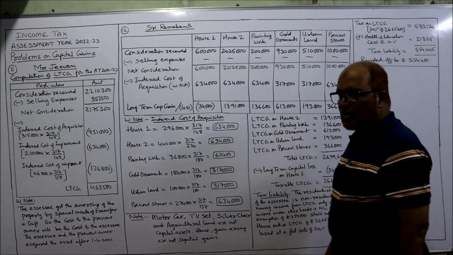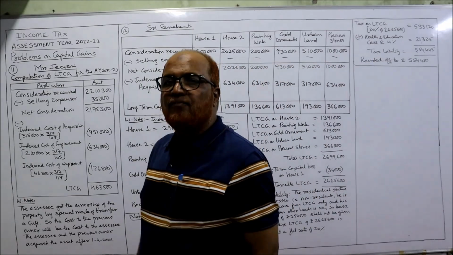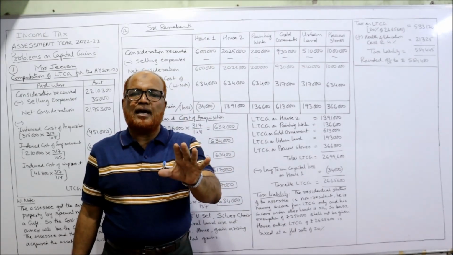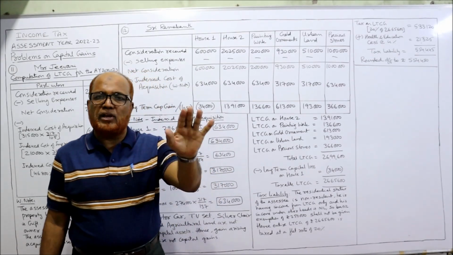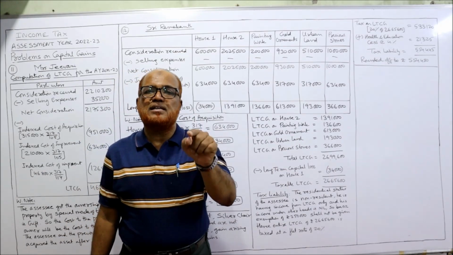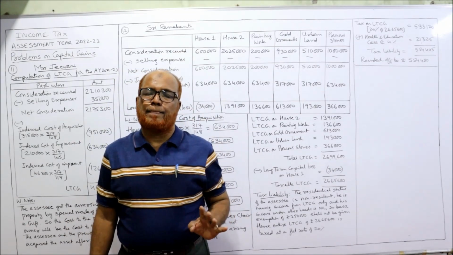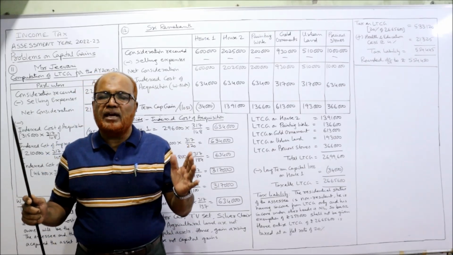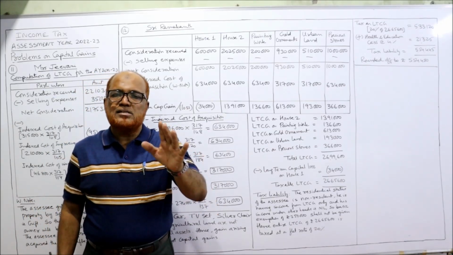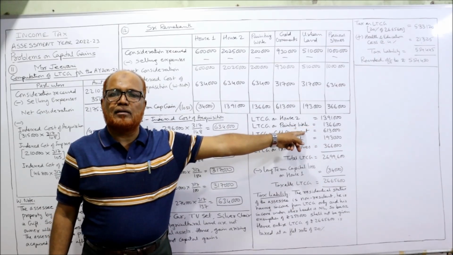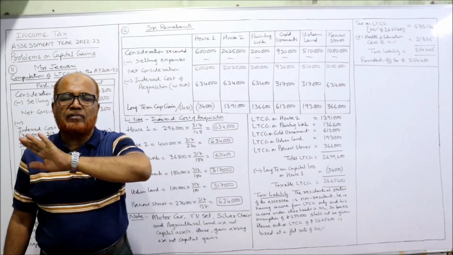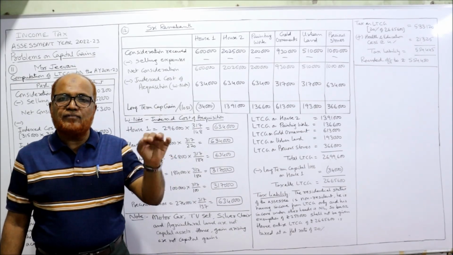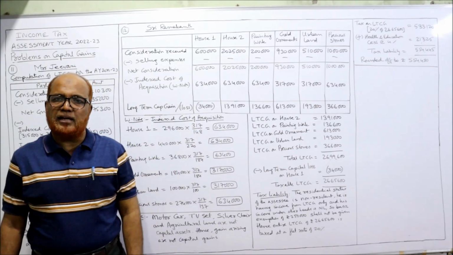Now, for basic exemption, if the assessee is a non-resident, then the basic exemption of 2,50,000 will not be given if the assessee is having only LTCG. In our problem, it is given that the assessee does not have any other income. He is having only income from capital gain. So the basic exemption of 2,50,000 is not allowed for non-resident assessees if they do not have any other income.